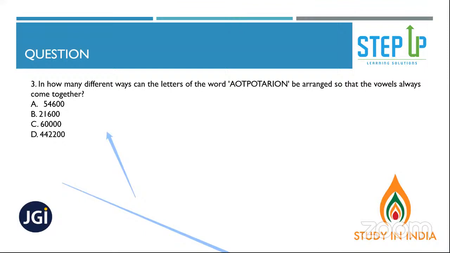This can be done. Quickly tell me in terms of NCR and NPR now. Sorry, in terms of factorial, no NCR and NPR. Only in terms of factorial. Don't solve this question. Just tell me the answer.